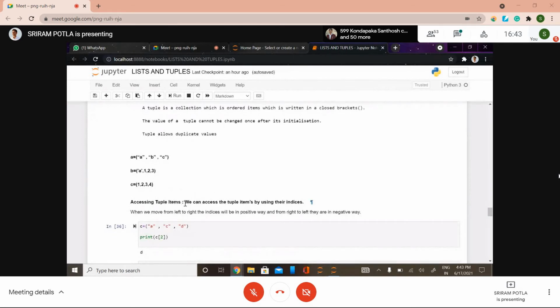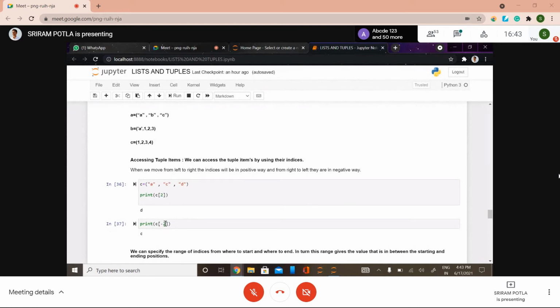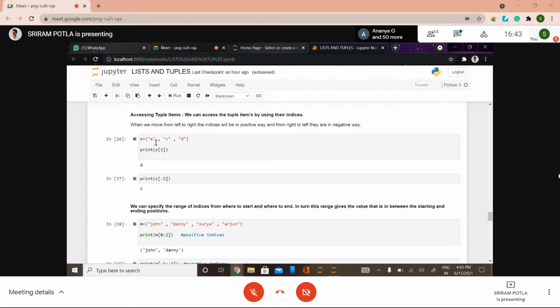In the same way as we accessed the list using its indexes, you can access tuple values using positive indexes or negative indexes. Starting from left to right it's positive, and right to left it's negative. So C of 2: 0, 1, and 2. The value corresponding to index 2 is D, right? So it has given D as output. Whenever it is -2, so -1 and -2, we got C here.